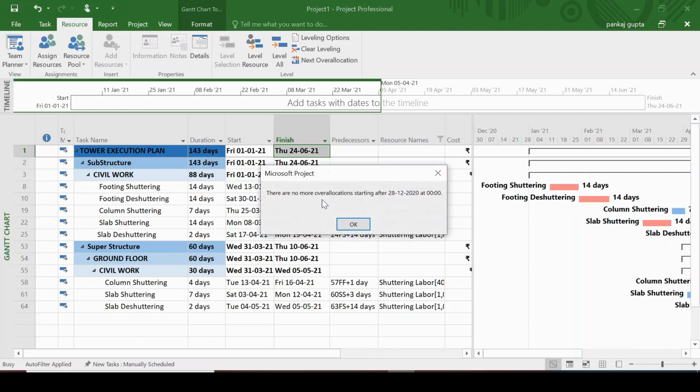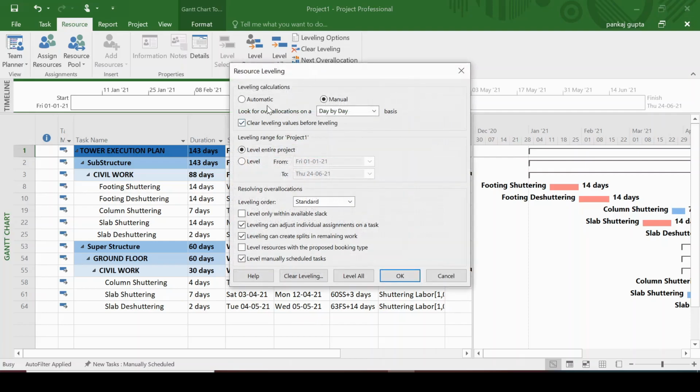We can also select the level all option to directly level all the resources. You must also go through the leveling options, how they allow you to alter, or based on your preference you may level few of the resources with few conditions.